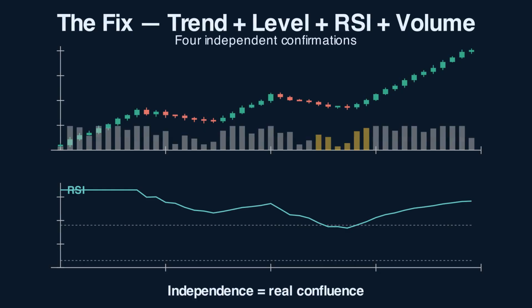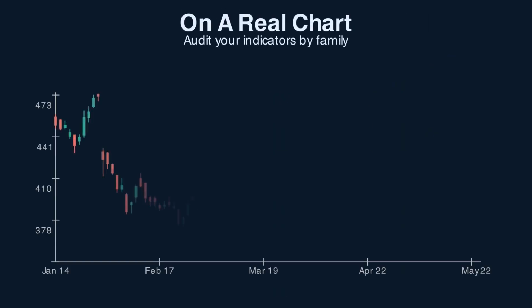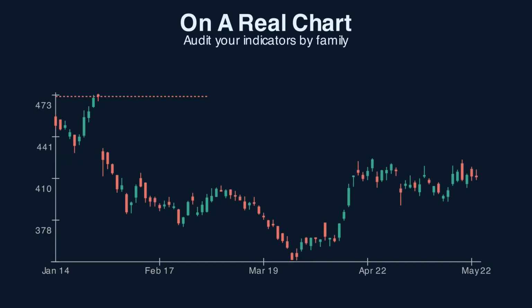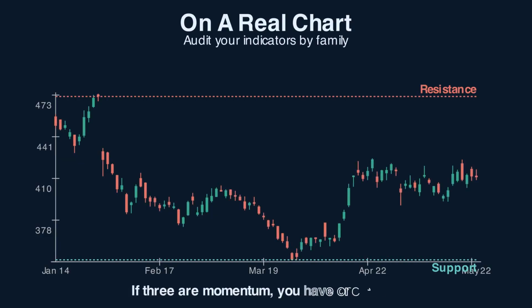On your own chart, audit your indicator stack. Categorize each one: RSI momentum, MACD momentum, stochastic momentum, CCI momentum. If four of your six indicators are momentum, you don't have a stack. You have one signal in four costumes. Replace three of them with a trend indicator, a level marker, and a volume tool. The same chart with independent signals will start producing radically different trade decisions and dramatically better win rates.